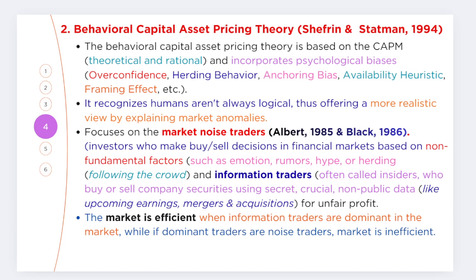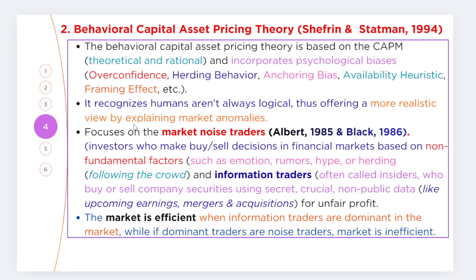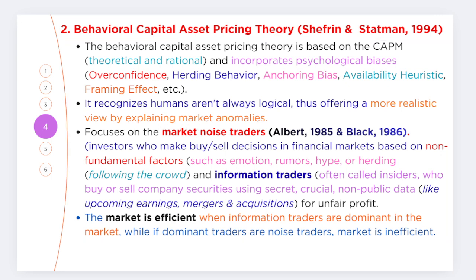Last time I discussed the 10 multiple choice questions on biases only. Now today I'm discussing the theoretical part of behavioral finance, friends. It recognizes that humans are not always logical, and thus offers a more realistic view by explaining market anomalies.